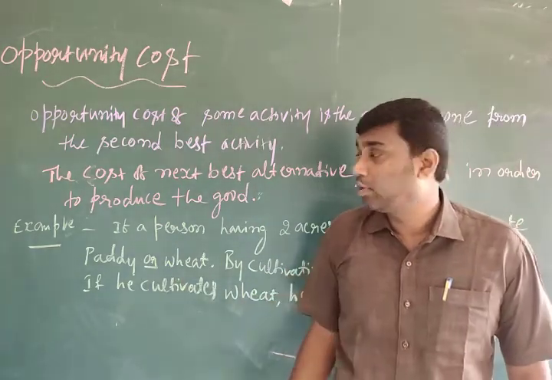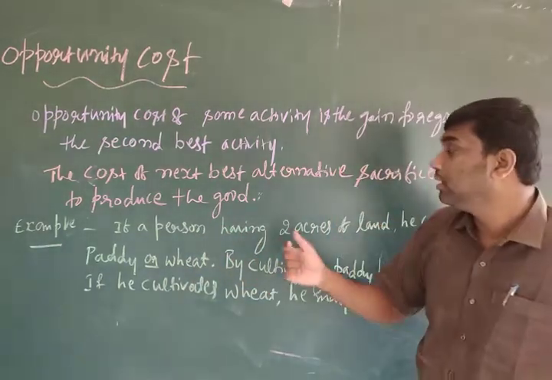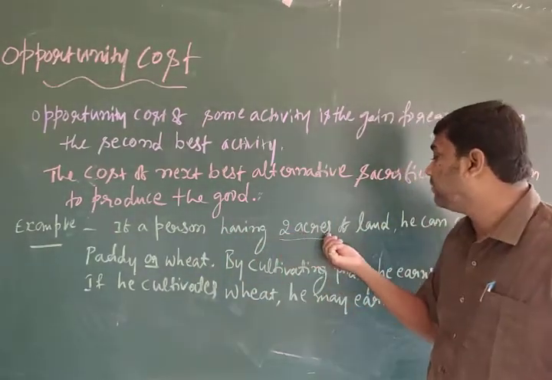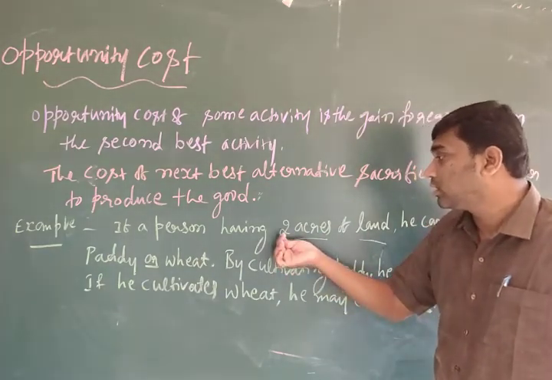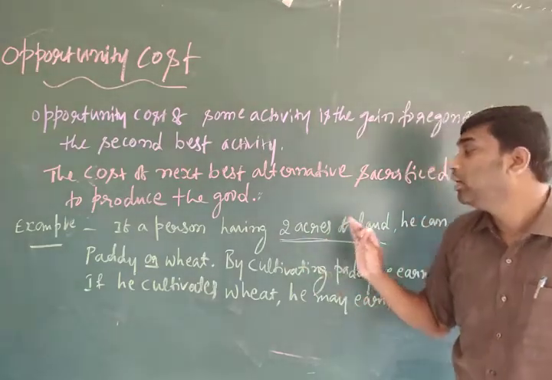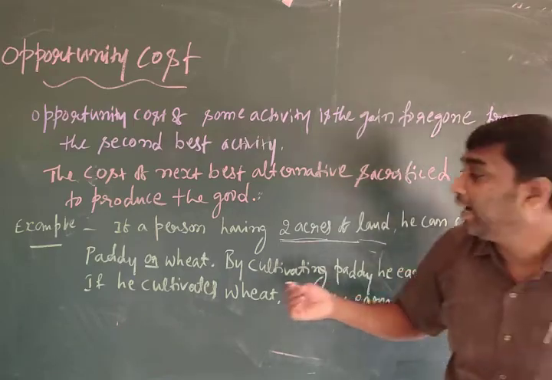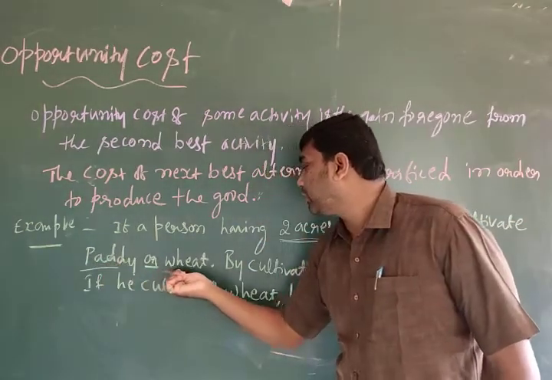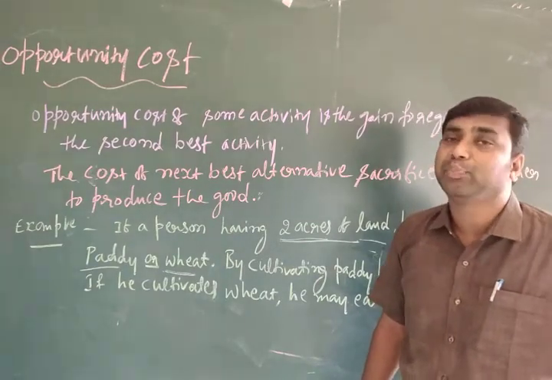For example, you have to understand here, if a person has 2 acres of land, just take it as an example, he can cultivate paddy or wheat in that land. He can cultivate paddy or wheat, but he cannot produce both.